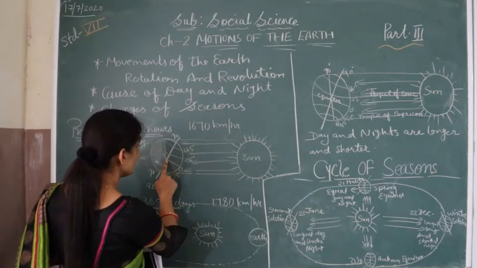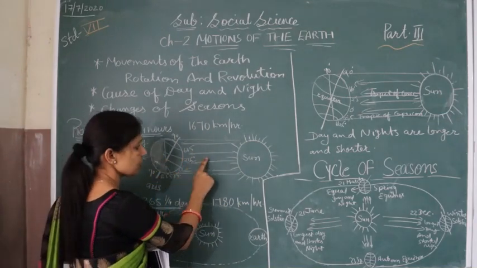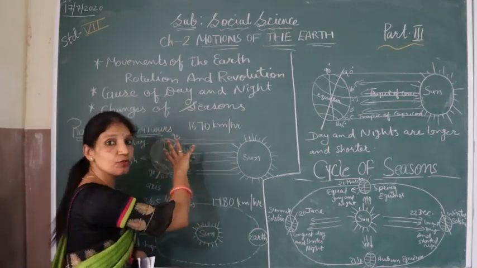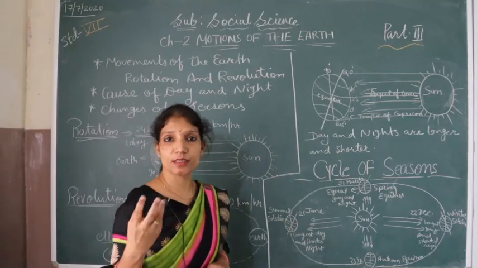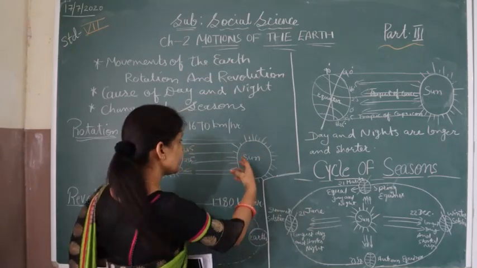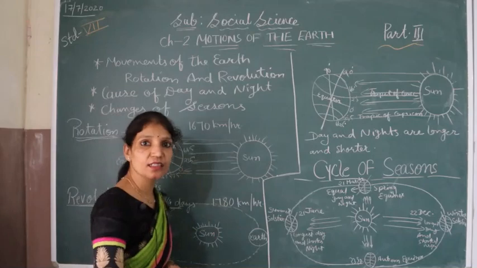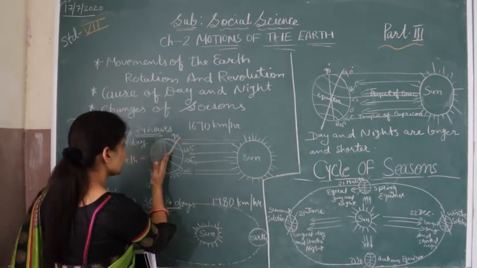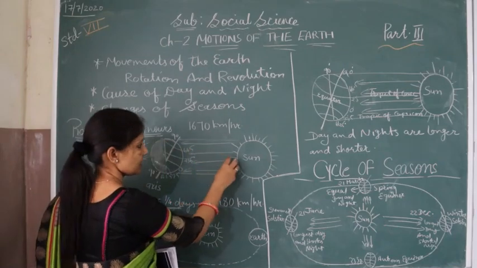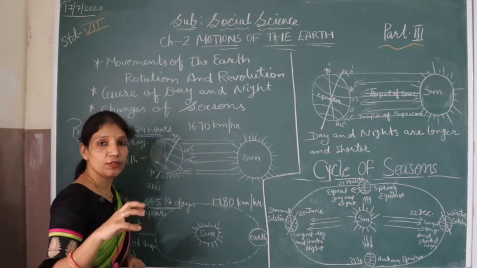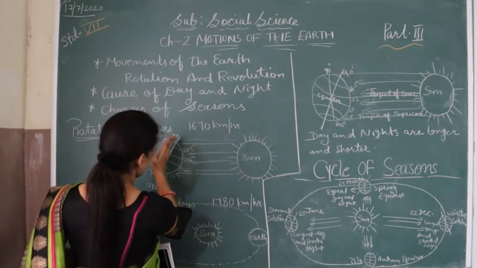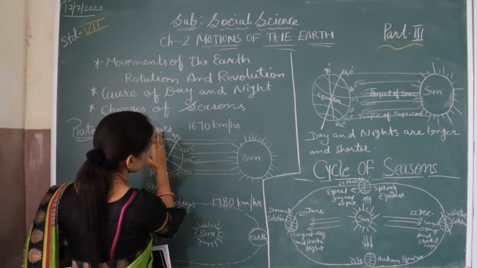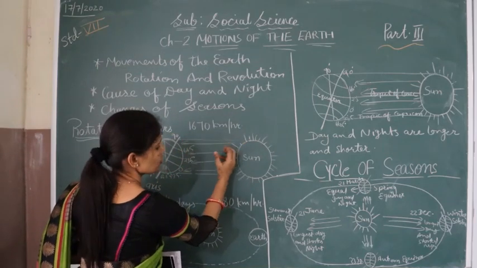So when the round earth faces the sun, the whole earth cannot face the rays of the sun. तो ये सारी की सारी rays earth पर एक साथ एक time में नहीं आ सकती है. So at a time it cannot face the rays of the sun everywhere, and only half of the earth faces the rays of the sun.